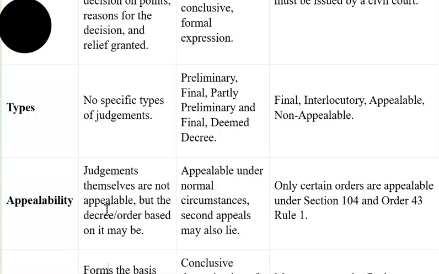Now, types. No specific types of judgment are there, but when we talk about decree, there is preliminary decree, final decree, partly preliminary and partly final, and deemed decree also. When we talk about order, there is final order, interlocutory order, appealable order and non-appealable order.